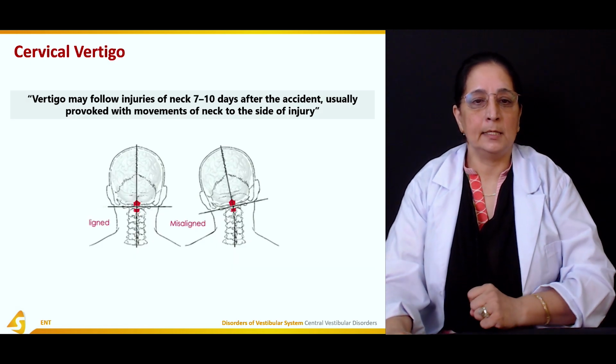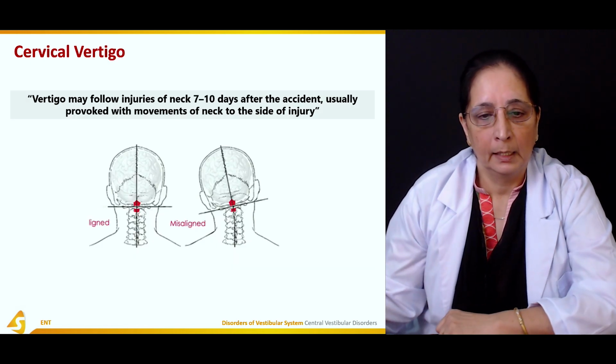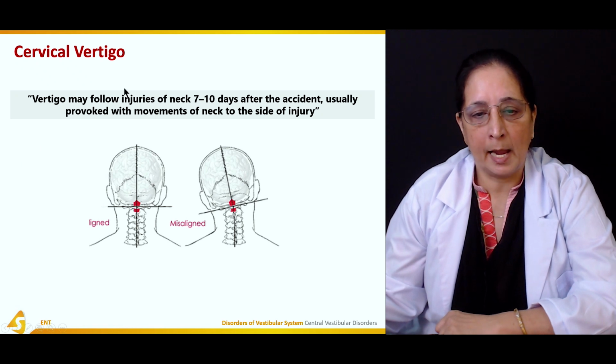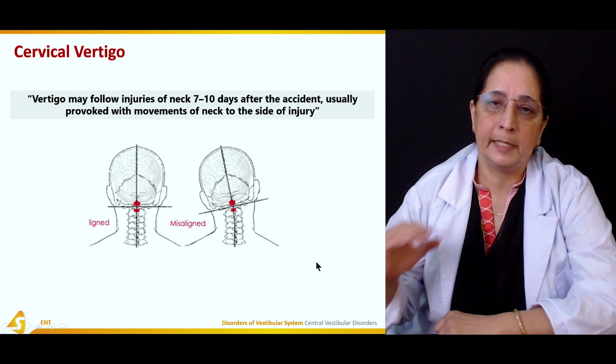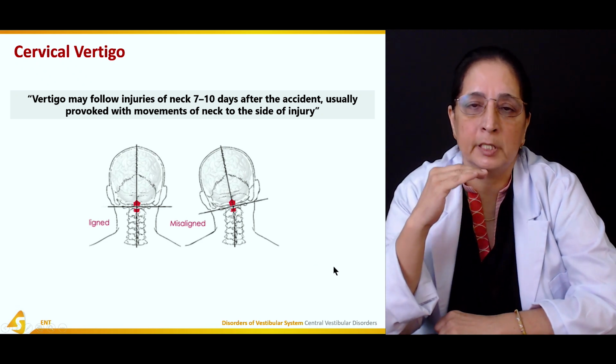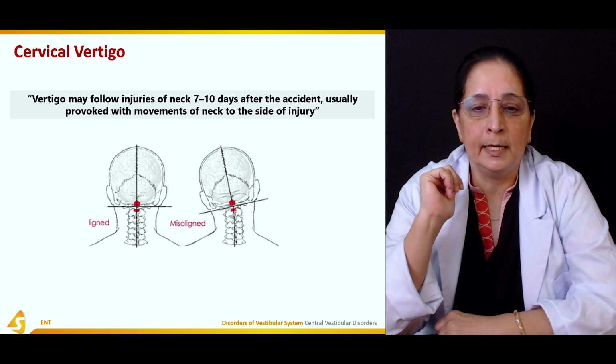Then we have cervical vertigo. Here, this is the back. These are the cervical vertebrae. We have 7 cervical vertebrae present in the neck.